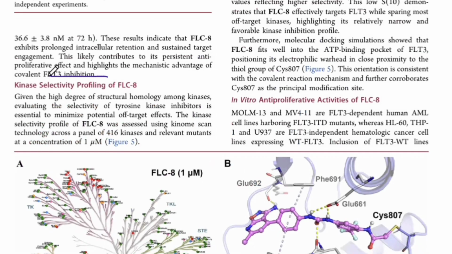Here they have shown how FLC8 is selective to the kinase, meaning they have tested it against different other kinases. In this study they have shown how it works in in vitro studies, and they have shown in vivo studies also.